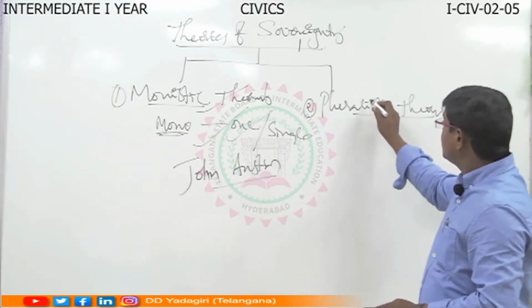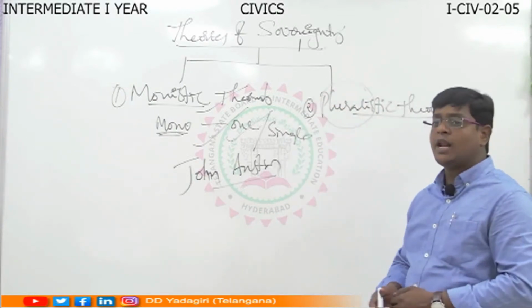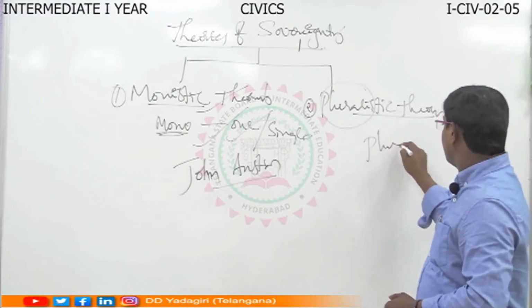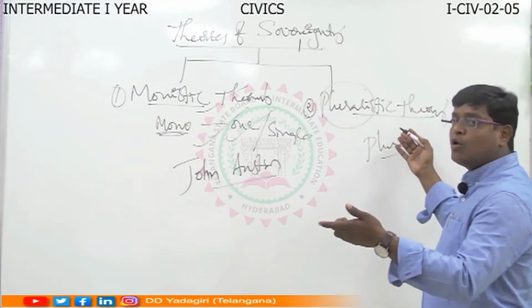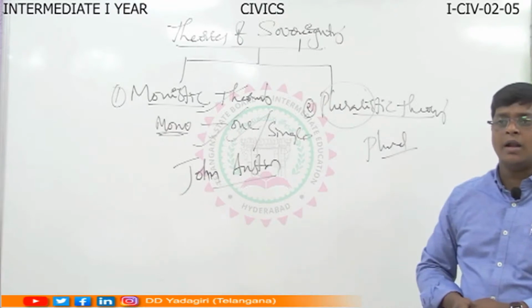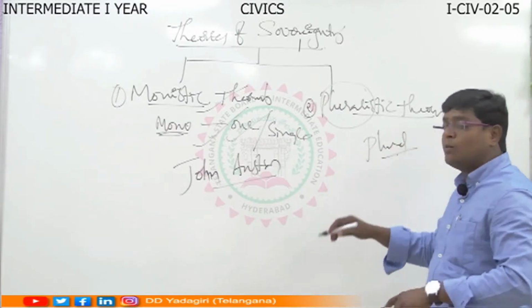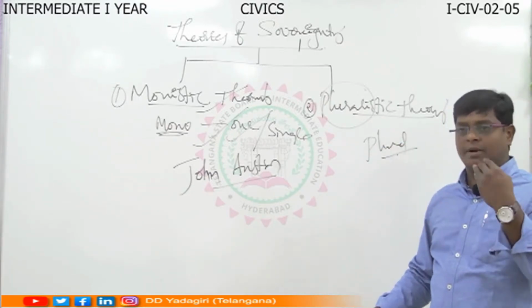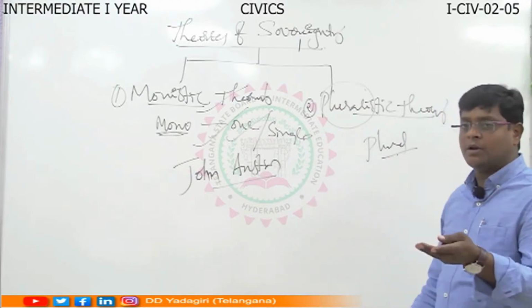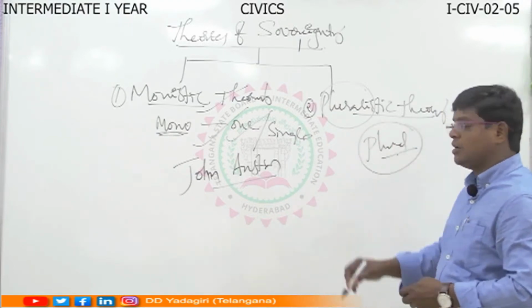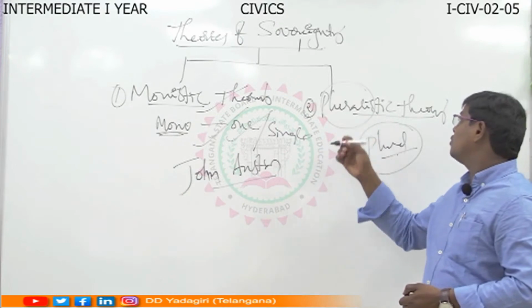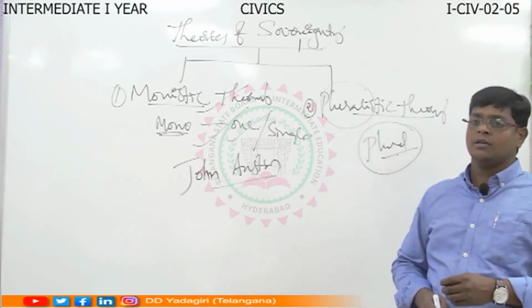That means it was plural in nature. Plural means more than one. That power is enjoyed by more than one group or people. So that is the pluralistic theory of sovereignty.